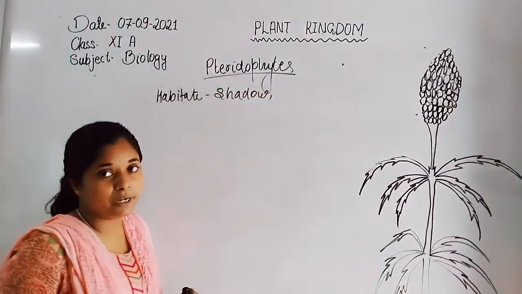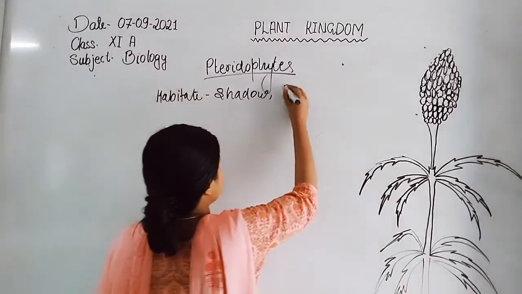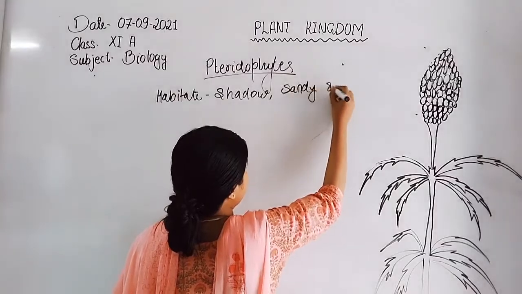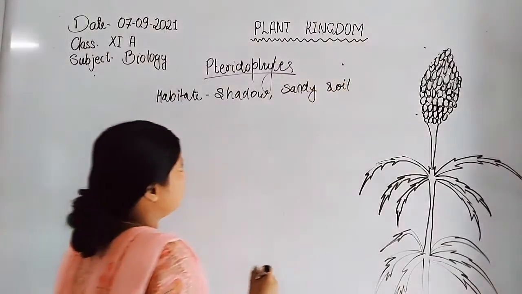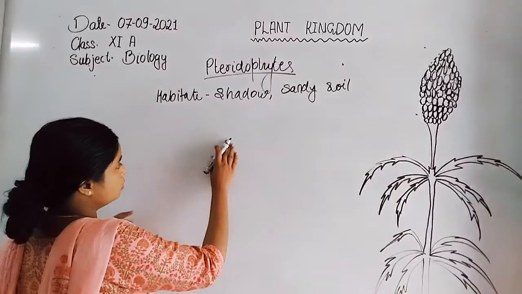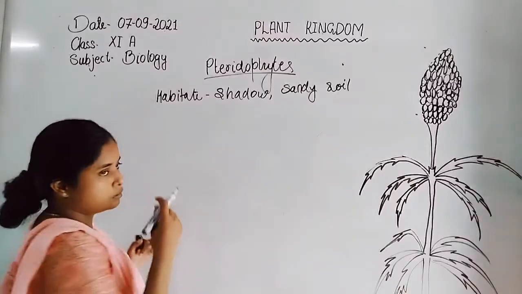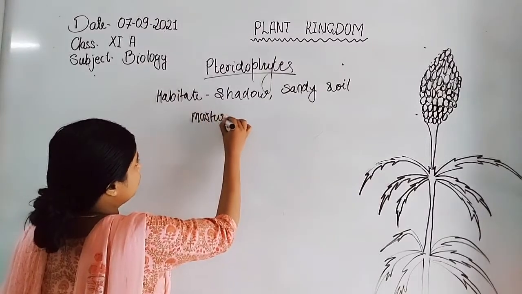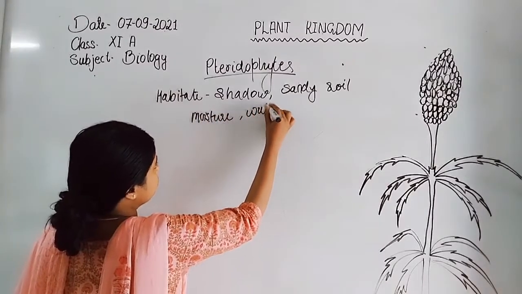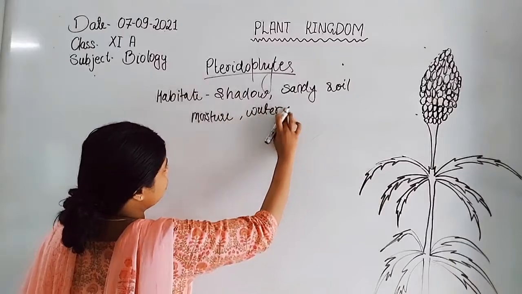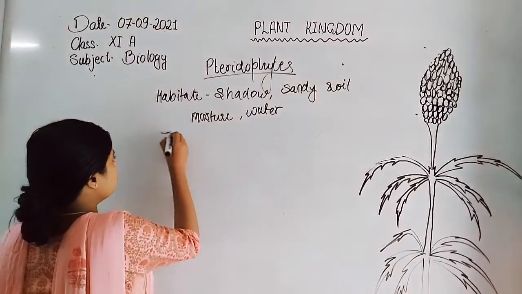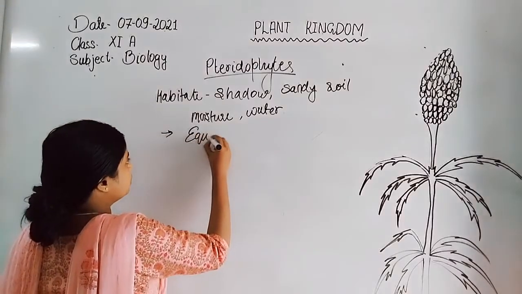Requirement for the development and growth of these plants: sandy soil is also present. After the sandy soil, they also need moisture and water for growth. Water is also needed by such plants for growth. The examples are mainly Equisetum and fern.